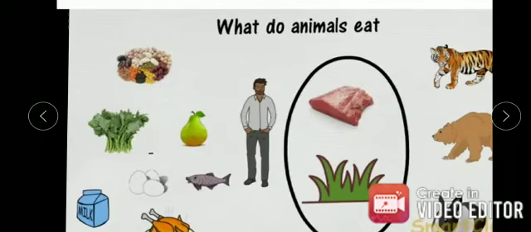What do animals eat? Human beings eat plant food like cereals, grains, vegetables and fruit, as well as animal food like egg, milk, chicken, fish, etc. Human beings eat a large variety of food, isn't it? But animals eat only a few types of foods. Some animals eat only plant material, while some eat the flesh of other animals. But some eat both plants and the flesh of other animals.